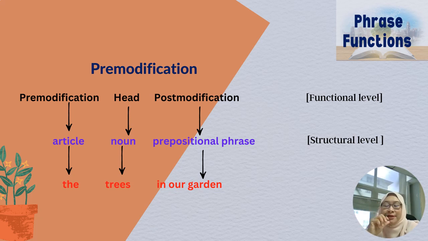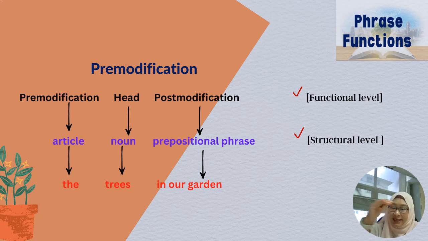In a noun phrase, the structure consists of a functional level and a structural level. This is the basic formation or construction of the structure of a noun phrase. So let's take a look at how a noun phrase can be pre-modified, in the form of a structure of pre-modification.